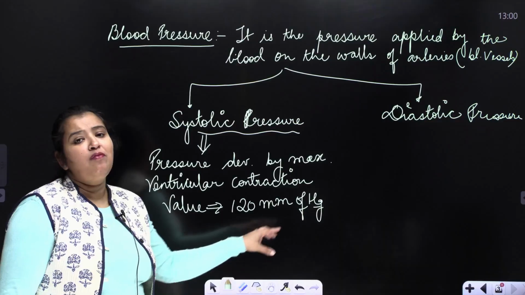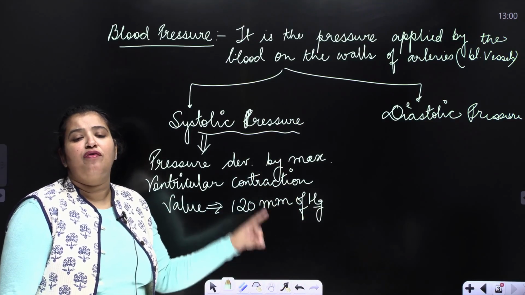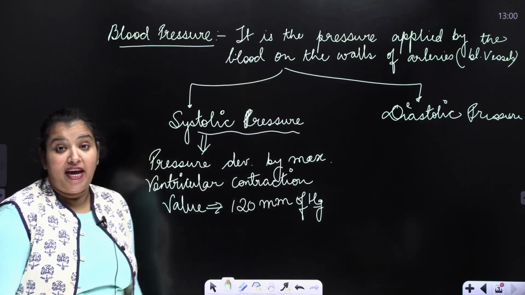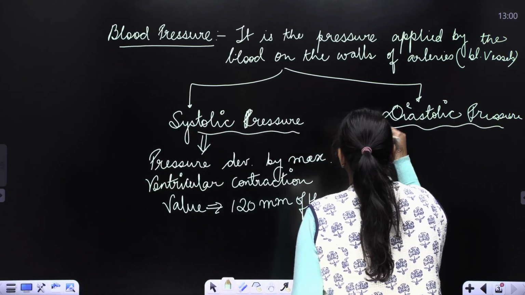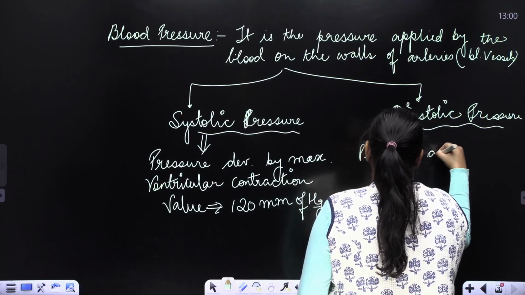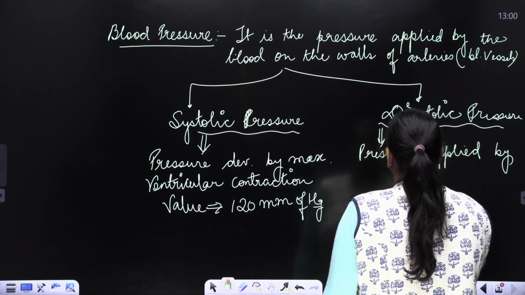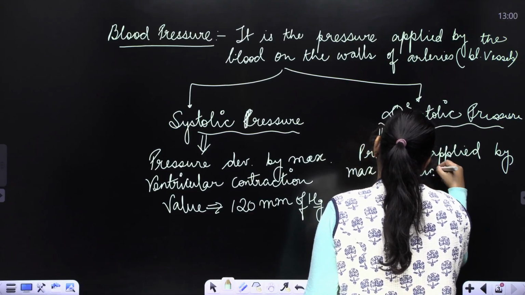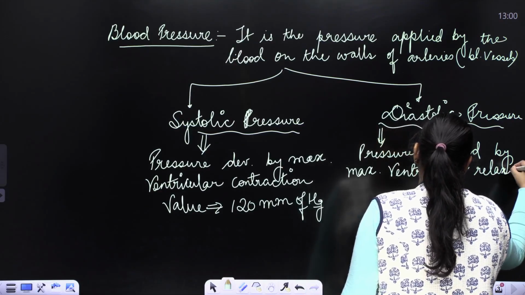Alright, so the sphygmomanometer, the traditional one, has a level of mercury which keeps rising up and down, and there the scale says 120 mm of Hg. Alright, the diastolic pressure, when I say it, is the pressure applied by maximum ventricular relaxation.